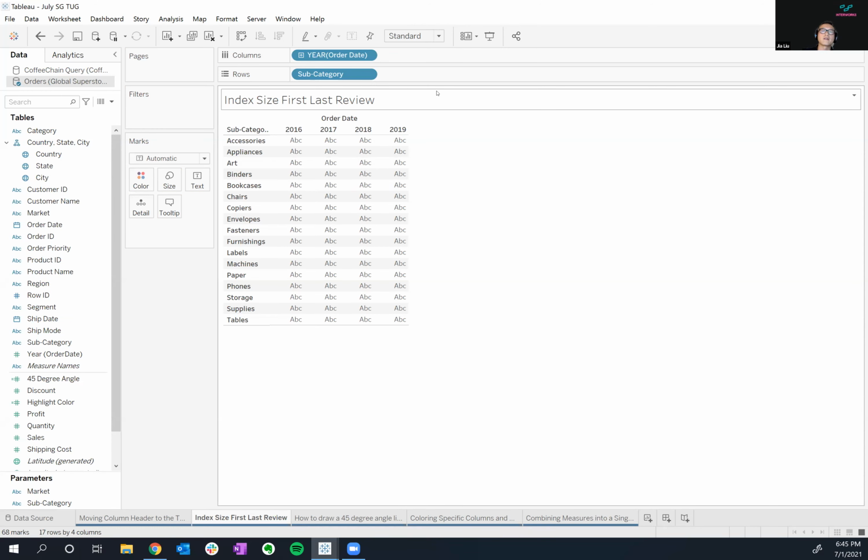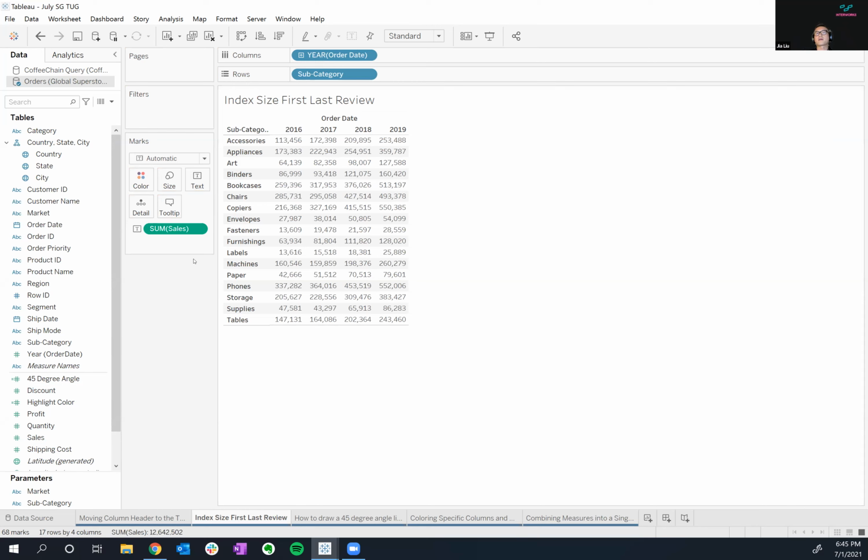I just want to have four of these columns so that I can bring sales into text. And we see this as a text table. My goal here is to find the top 5 and the bottom 5 highest fields in here, and I need to use some helper functions to do that. But first, let's talk about how index, first, last work.